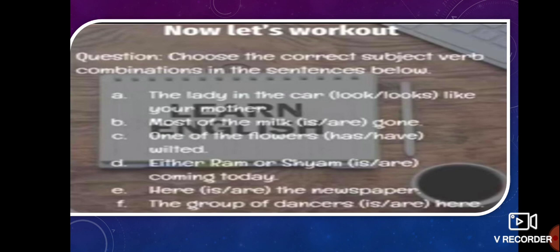Last one. The group of dancers dash here. Though dancers is given, the first word is group. So group is the subject, so you can write the group of the dancers is here. So group is here. It is a collective noun.